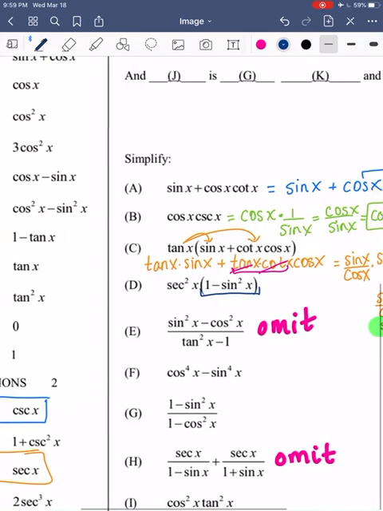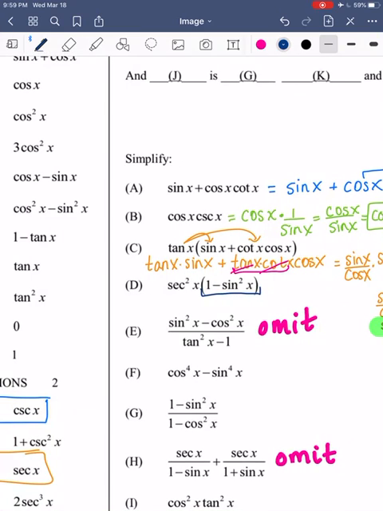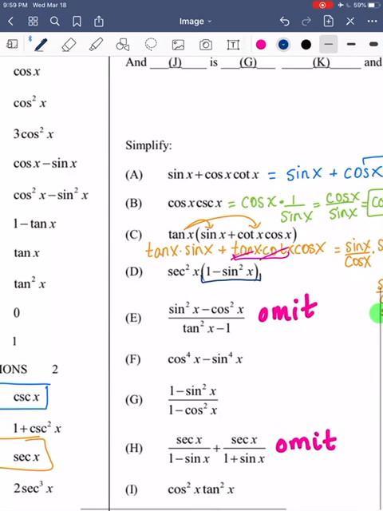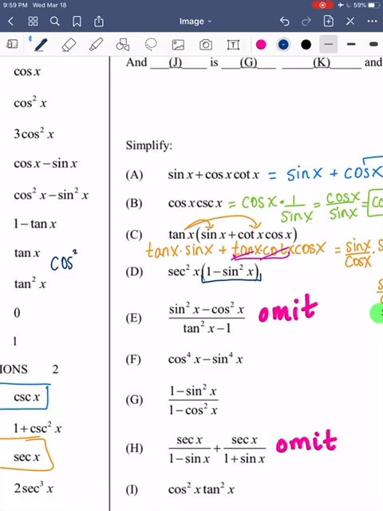Looks like an identity. All right, so I'm going to kind of refresh your memory off to the side. And we just talked about it over here. So the first identity for one of your Pythagorean identities is cosine squared x plus sine squared x equals 1. So we want to try to manipulate this formula that I just wrote down in navy blue to look like the one over here.